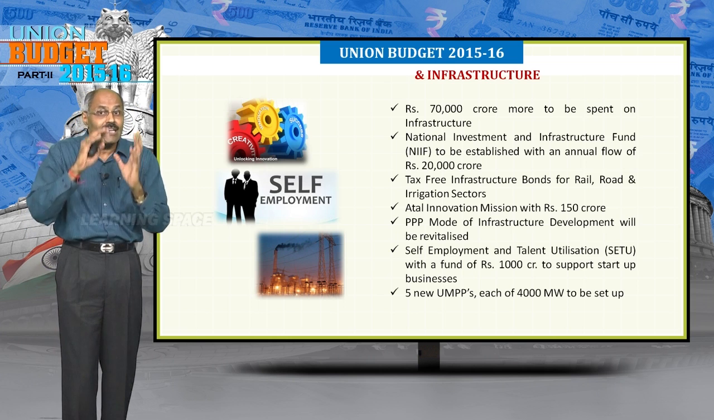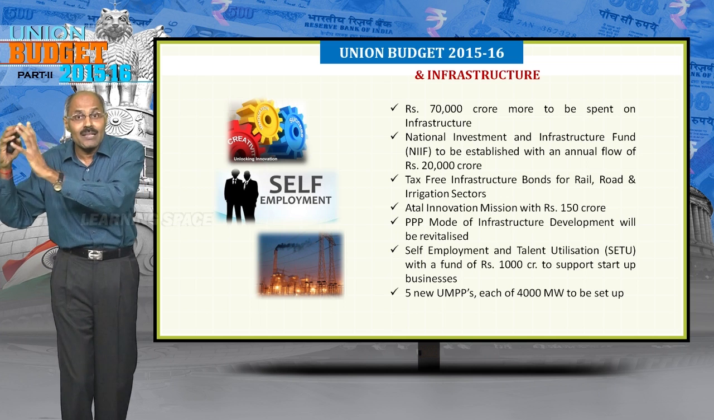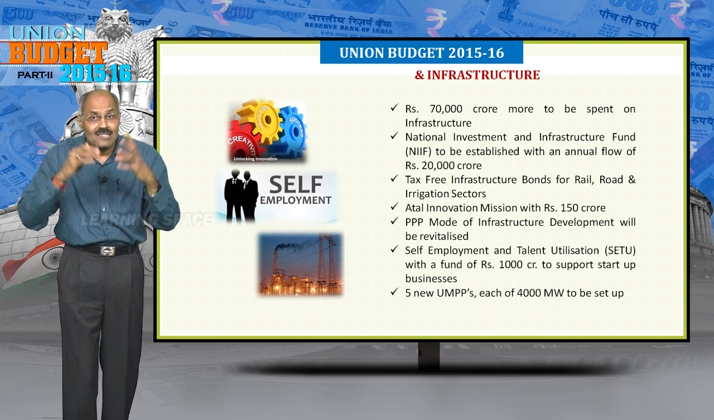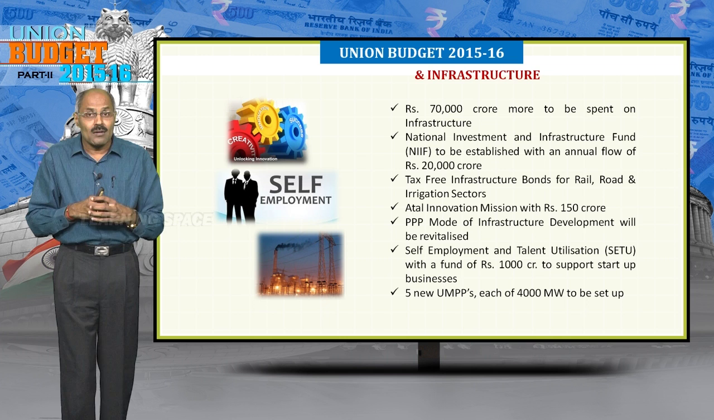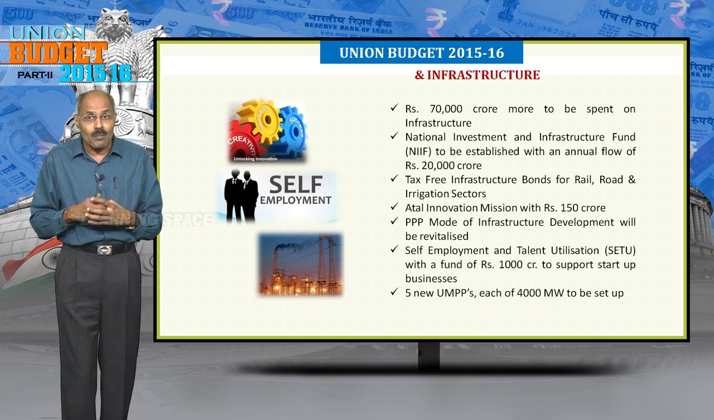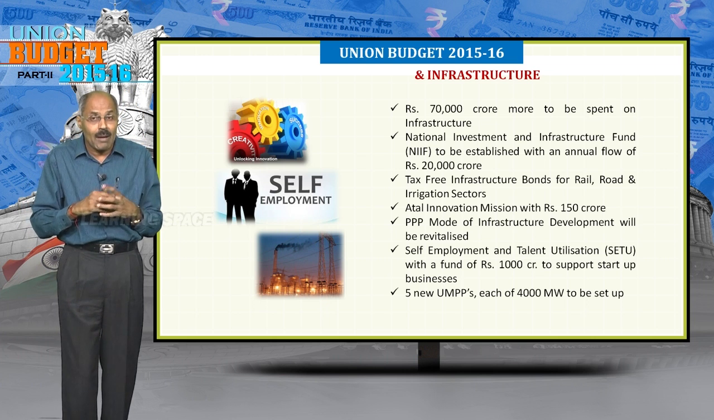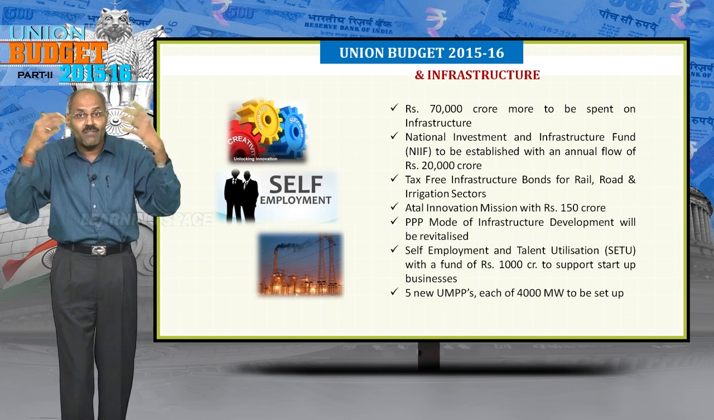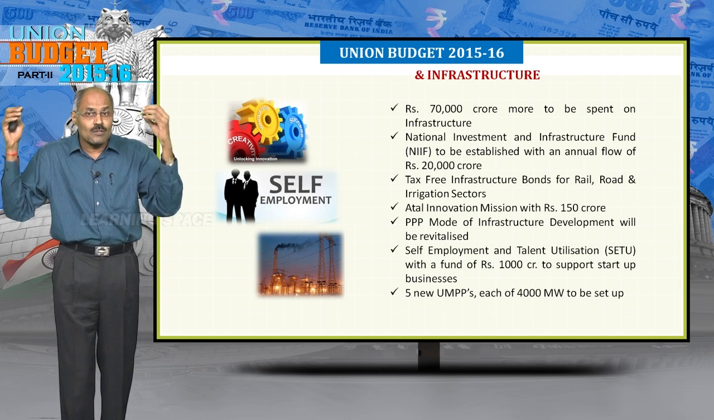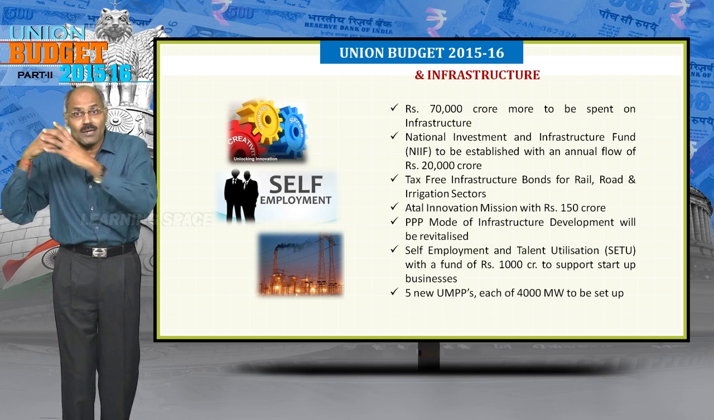Coming to the next one, Union Budget and Infrastructure. 70,000 crores more is going to be spent by government and central public sector enterprises during this year, so as to give emphasis or impetus to public spending, because by spending more, what will happen? Jobs will be created and GDP will grow. So government wants to spend more money through public investment also, in addition to PPP route.